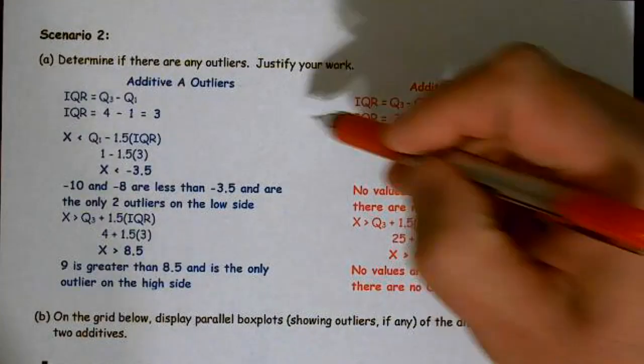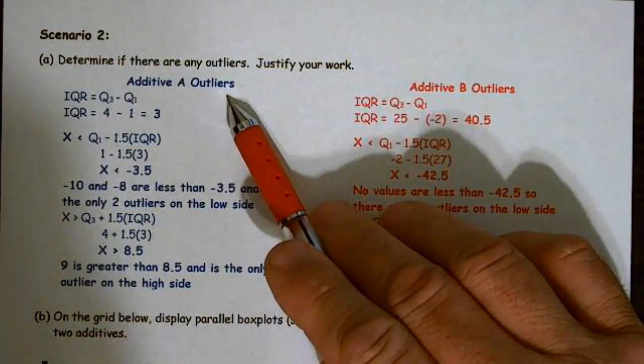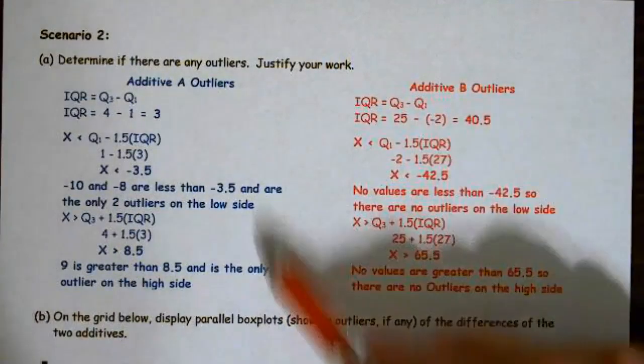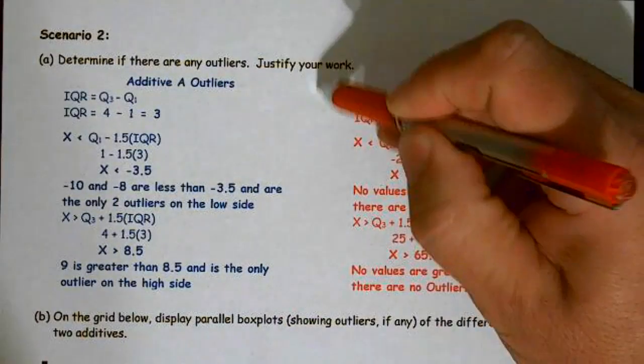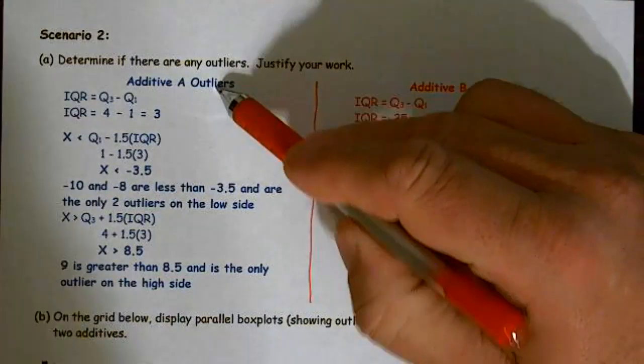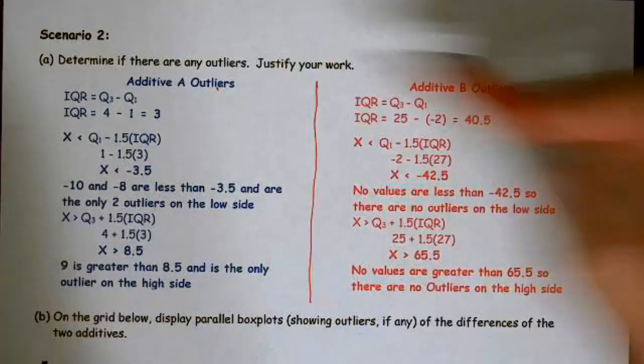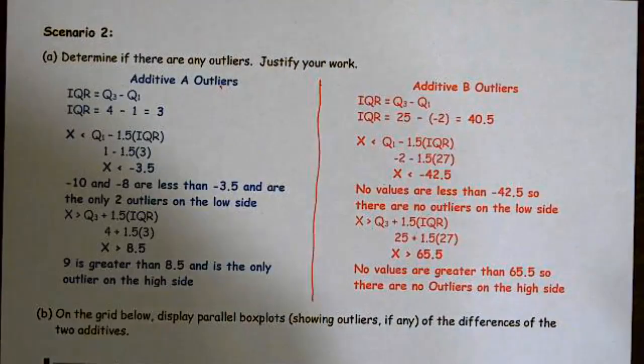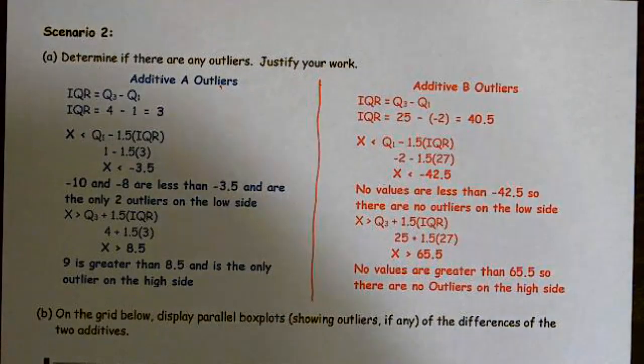And very, very important that I make sure I tell you whether I'm working with additive A or additive B. I can do that either in my sentence, or I can work it in half and break it down where this is additive A and this is additive B, but I have to have labels so I know that they're there. If they're not, I'm going to lose points, okay?